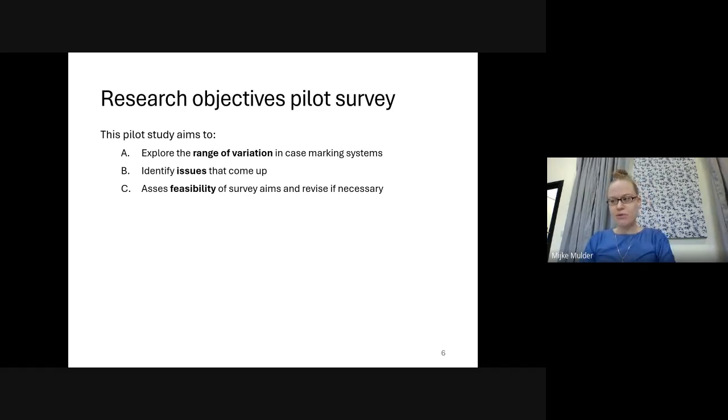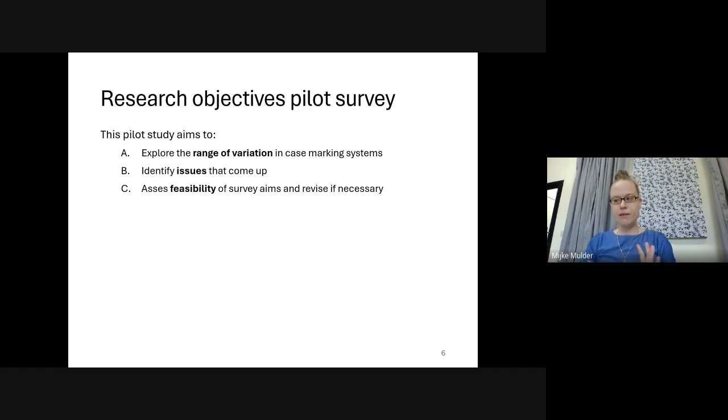The second aim is to identify issues that come up. For example, I set off on this investigation with a set of premises, right? But as I am conducting the survey, I may find out that a particular linguistic label works well for many languages, but not all. So how cross-linguistically valid are the terms that I'm using? Based on issues that come up during the interaction with data sources, premises may need to be revised or amended and the survey form updated.